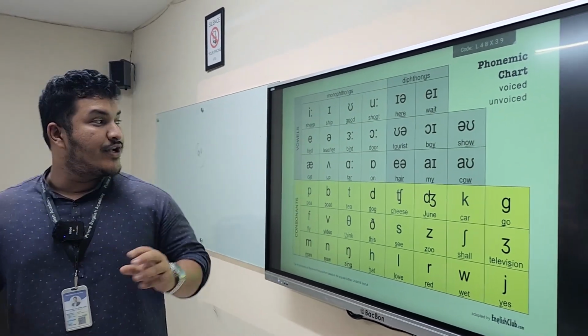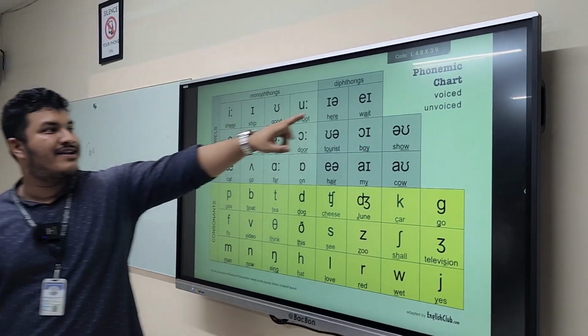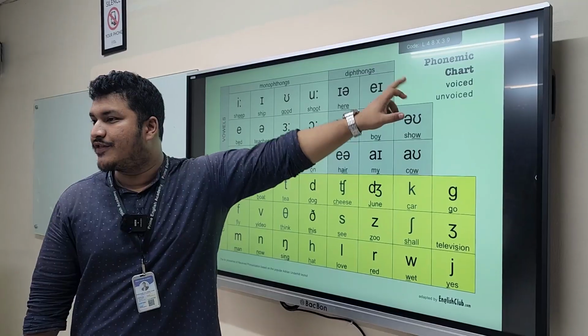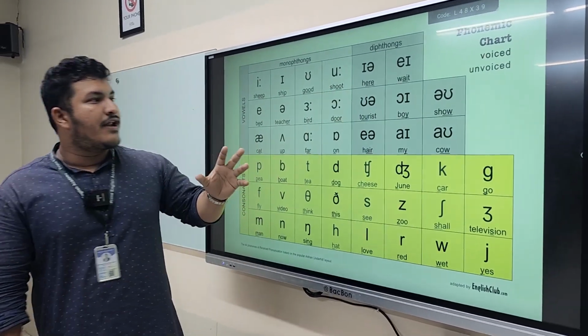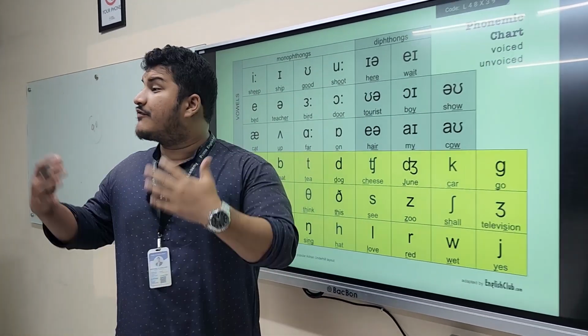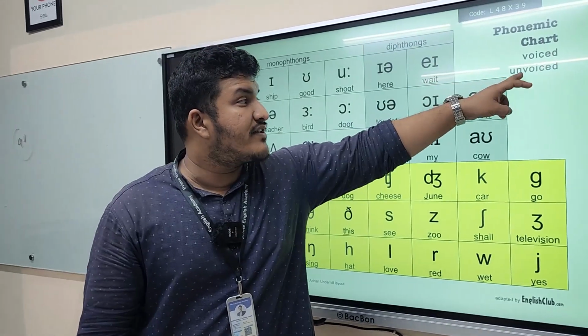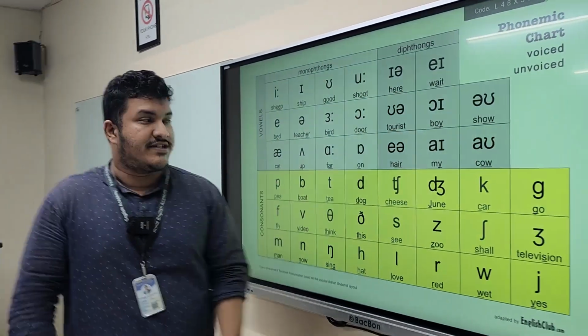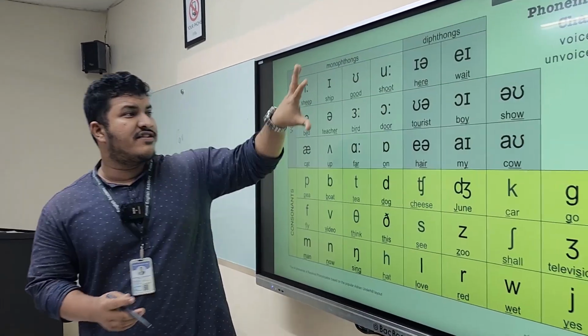Today we are going to learn about the phonemic chart. We will get familiar with the phonemic chart. We will learn about different types of voice, different types of sound, for example, voiced and unvoiced. Now, let's get started. What is this chart called?